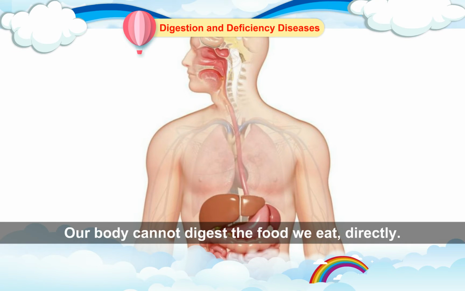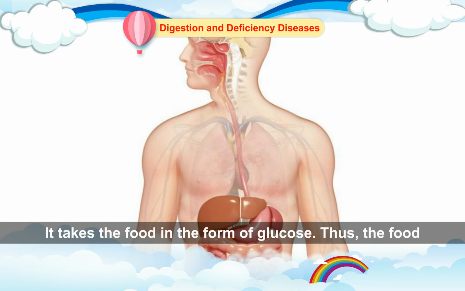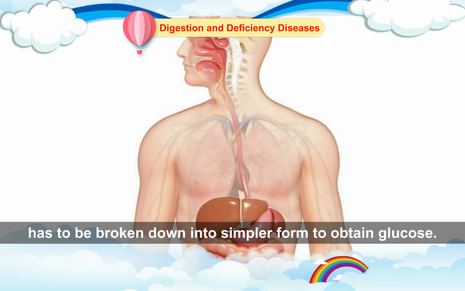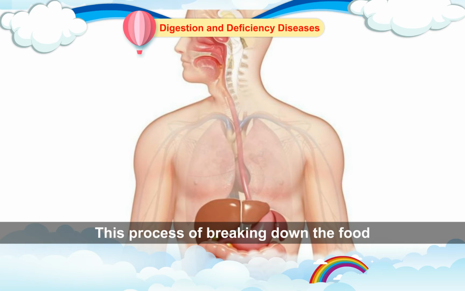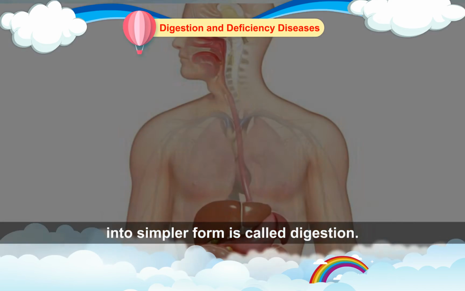Digestion. Our body cannot digest the food we eat directly. It takes the food in the form of glucose. Thus, the food has to be broken down into simpler form to obtain glucose. This process of breaking down the food into simpler form is called digestion.